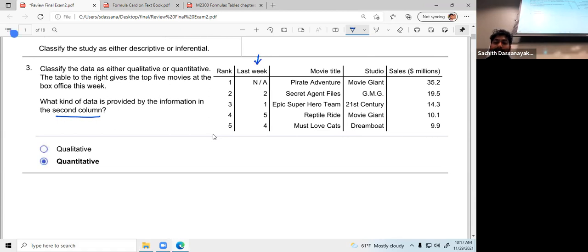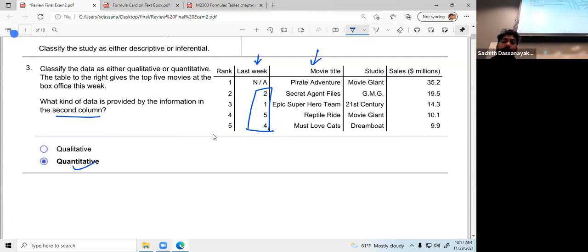This column, it's about this column, right? Second column. So it's about quantitative. Why? Numbers. Don't worry about this NA, which means not given or not applicable, or there is no information about that. So this column is based on values, numbers. So it is quantitative. What about this one?